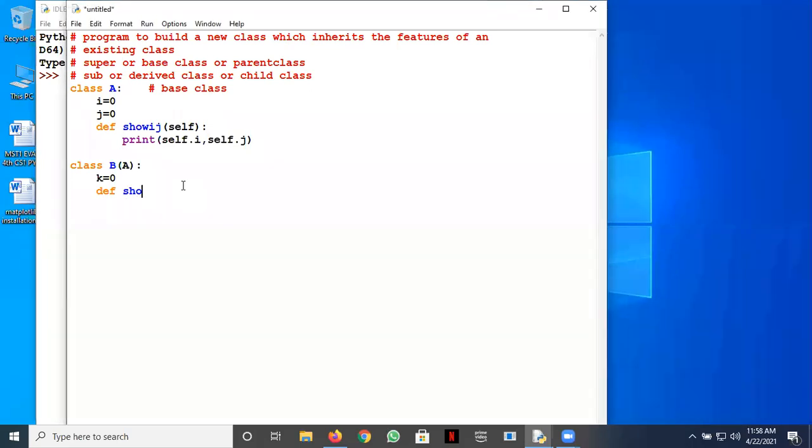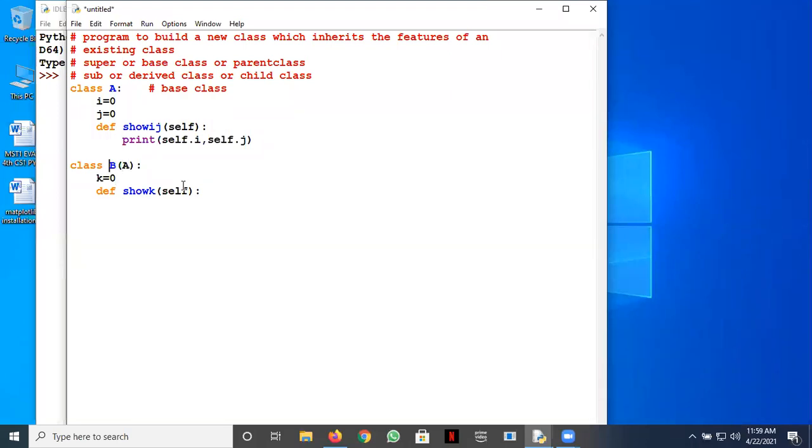Sir, because others can understand it easily. Who is this other? Sir, any other user or programmer. Okay, so we should use the generalized tradition. Yeah, that's true. If somebody else is reading your code, he or she should be able to understand that you are using this as a mandatory first argument of a method in a class. That's fine. Good answer. Okay, so I'm now taking the class B, which inherits from class A.